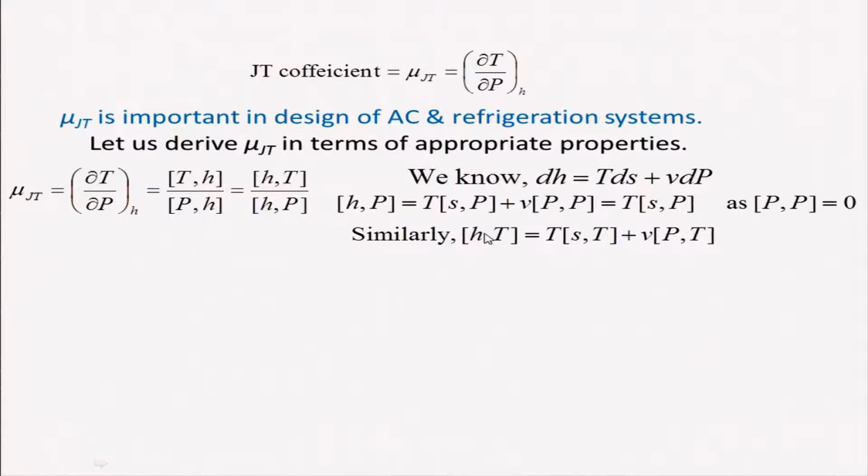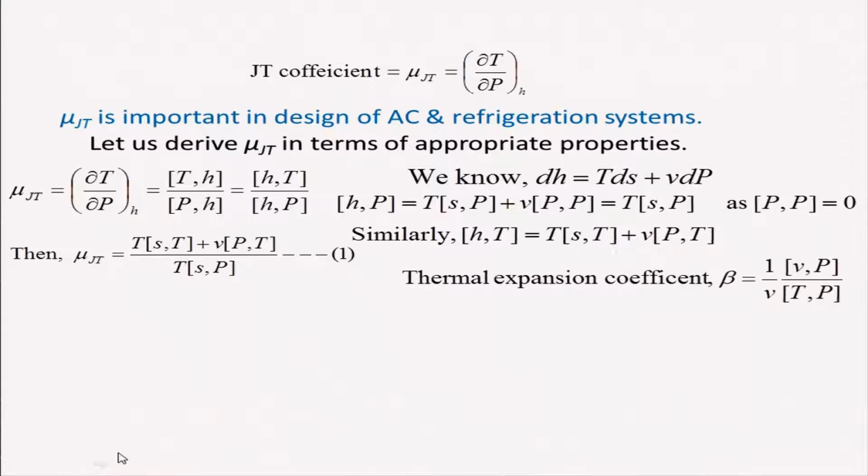And similarly, we can have the Jacobian with respect to temperature as a variable. So therefore, we can express this term as T into Jacobian ST plus V Jacobian PT, divided by T Jacobian SP, right. If you look at the earlier expression, all the properties were measurable, but now entropy has entered the picture, which is non-measurable. So we need to eliminate that.